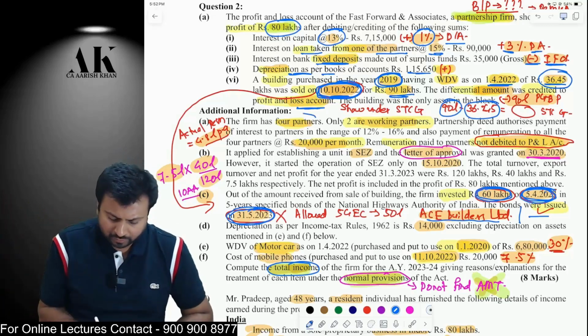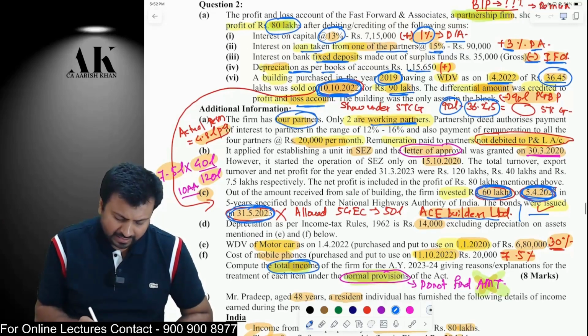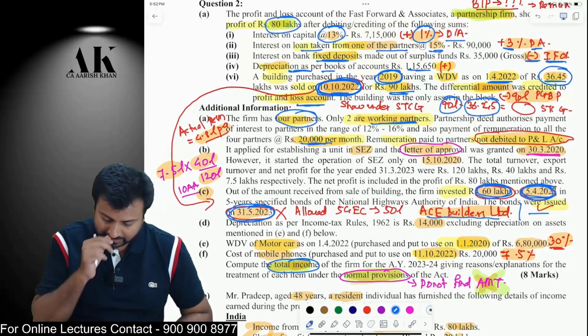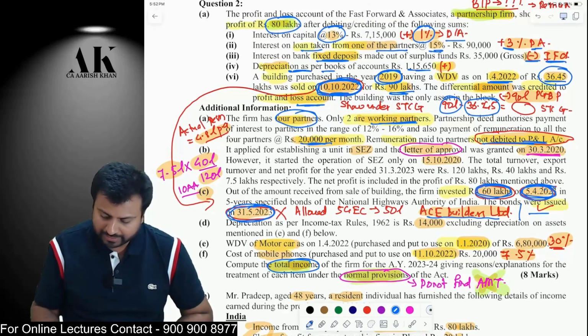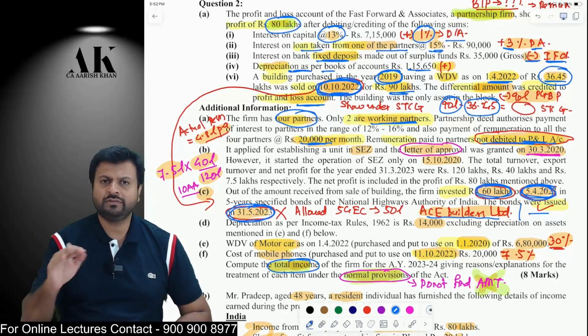Next one is there are 4 partners, but out of that, only 2 partners are working partners. And you are paying a remuneration to them at the rate of 20,000 rupees per month, okay, and which is not debited to PNL. So if it is not debited to PNL, we don't have to add back anything.